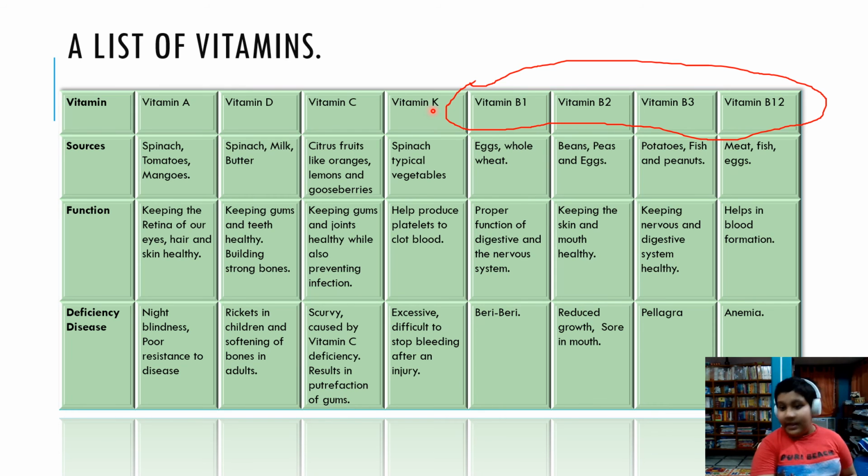Now let's go to vitamin K. Vitamin K is obtained from spinach and leafy vegetables, from mustard leaves, etc. We Bengalis eat leaves a lot, although they can't be digested by our system. Vitamin K's function basically is to help produce platelets. Platelets are small cells. They help to clot blood. Good. Deficiency disease: when a person gets injured.